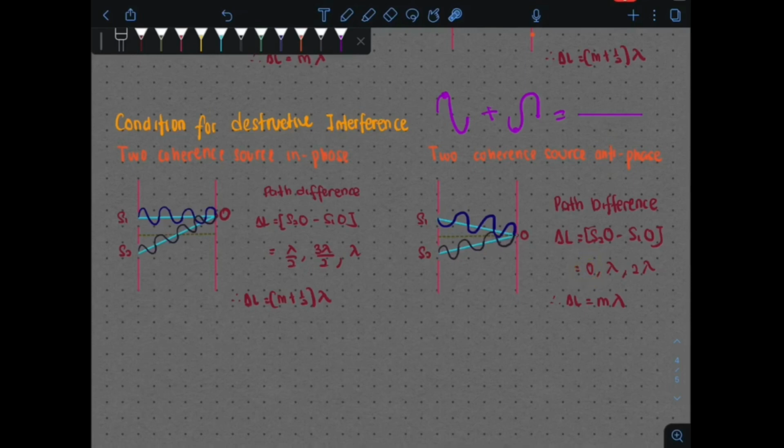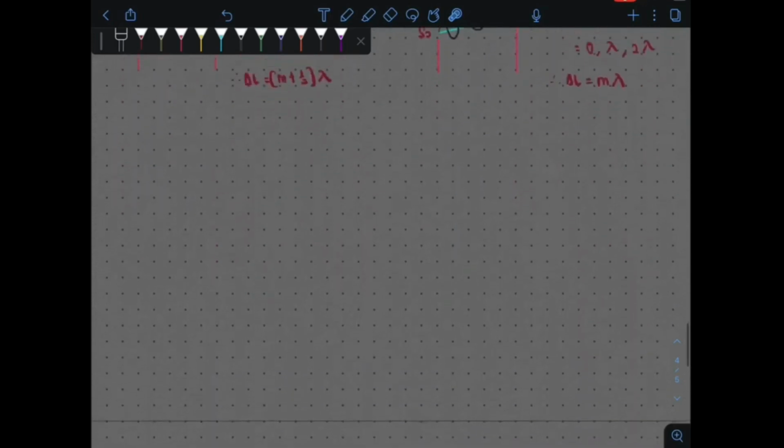Can also be 0 lambda ataupun 2 kali lambda. So what you're going to have adalah the delta L here is by m lambda here. Okay, so you must understand the condition for constructive and destructive interference respectively for their types of sources dekat sini. Types of sources boleh jadi in phase ataupun anti phase.